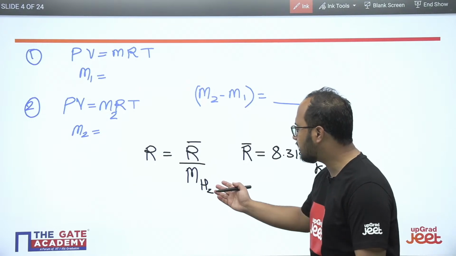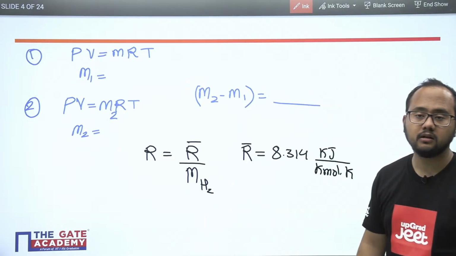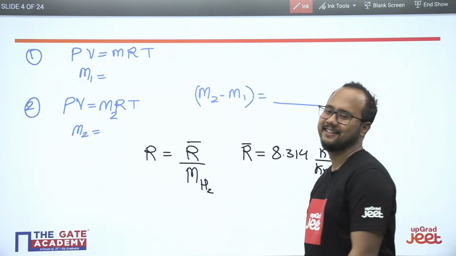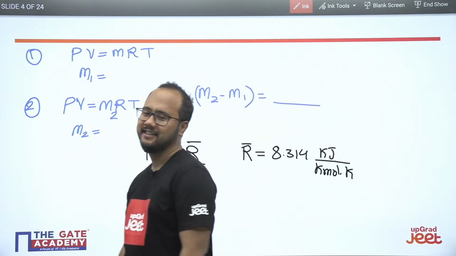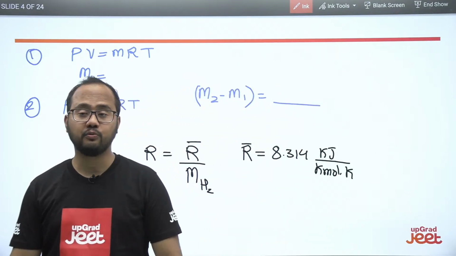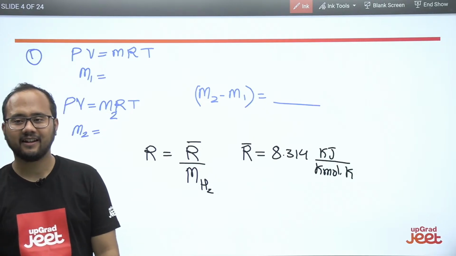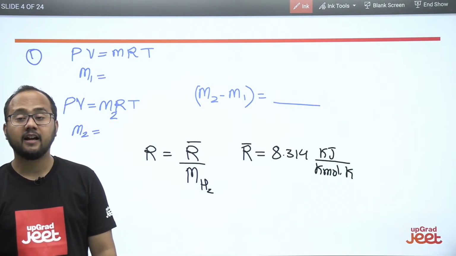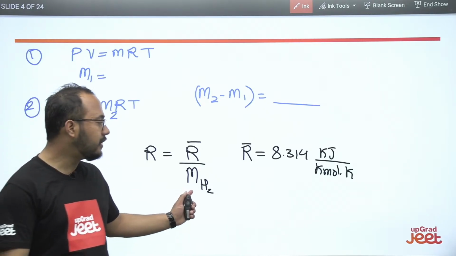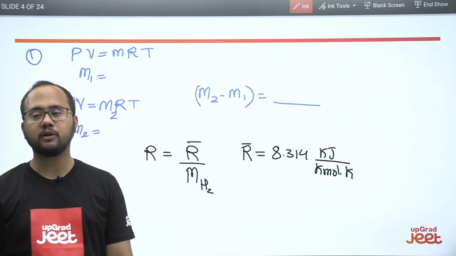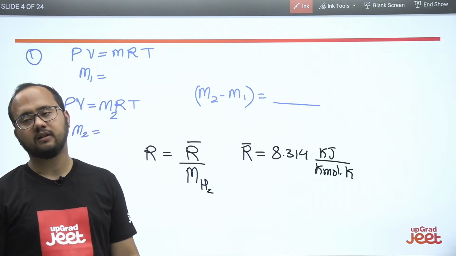So it's a very basic thing. Molecular weight of hydrogen will be what? H2. Remember, the value will be 2 here. Gautam, the value will be 2, not 1.